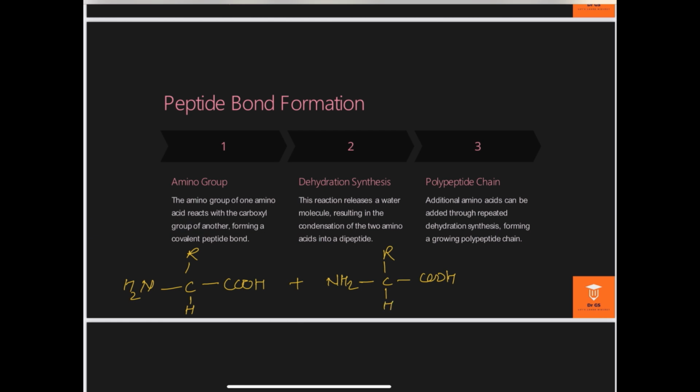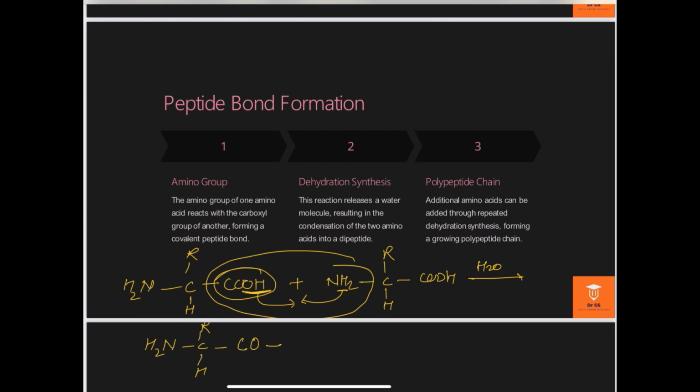Whenever two amino acids come near each other, the hydroxyl group of the carboxyl group and one hydrogen of the amine group release a water molecule, and then the structure is bonded, just like I am writing here, the R and H. When the carboxyl group releases one hydroxyl group OH, we have CO here, and the amine group NH2 releases one proton, which converts NH2 into NH. Such a kind of bond is synthesized between the amino acids. This bond is called the peptide bond.